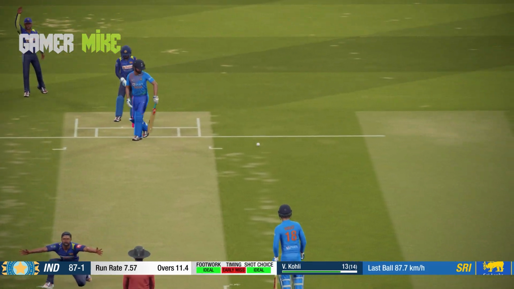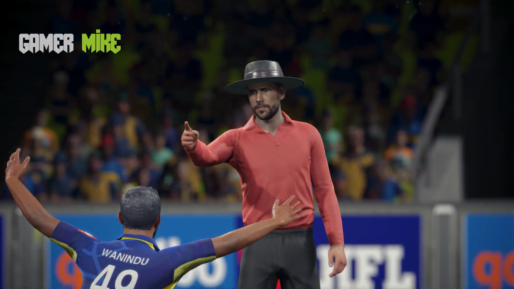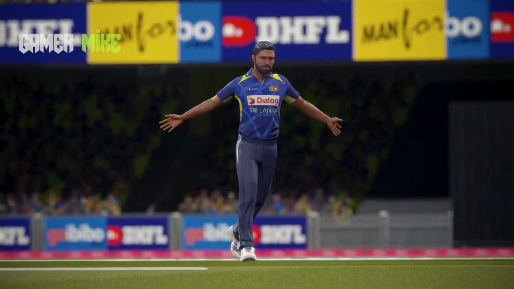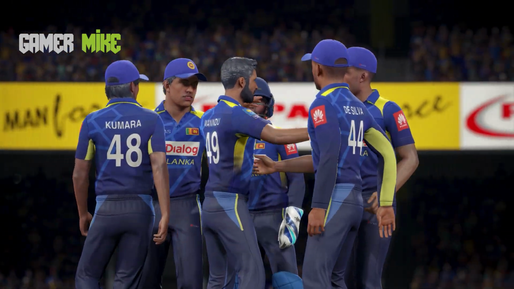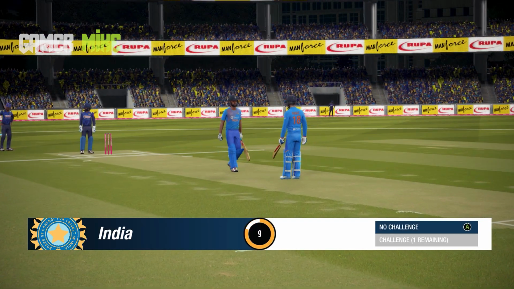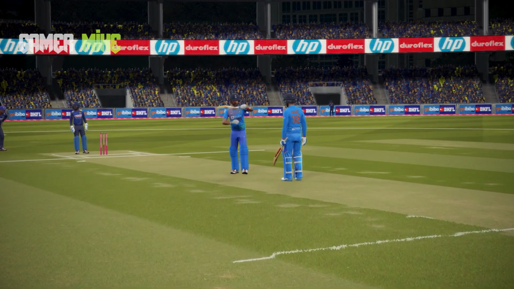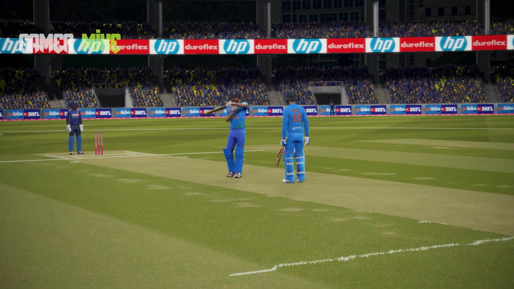Hasranga to KL Rahul. Oh, he's pitched it up. That's a strong appeal. That looks straight. Umpire raises his finger. That's a second wicket, and that's a big wicket. KL Rahul, he was hitting so well, and now he's missed the ball to hit the pads, and that was looking straight. Oh, that's a bit of a surprise.